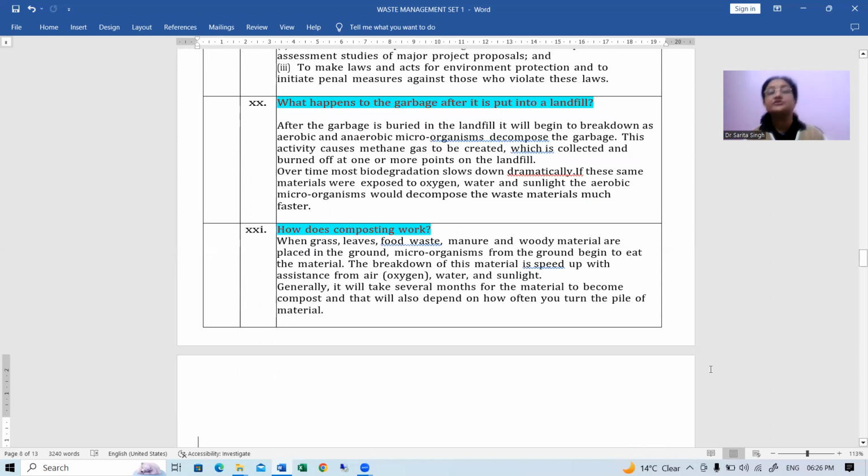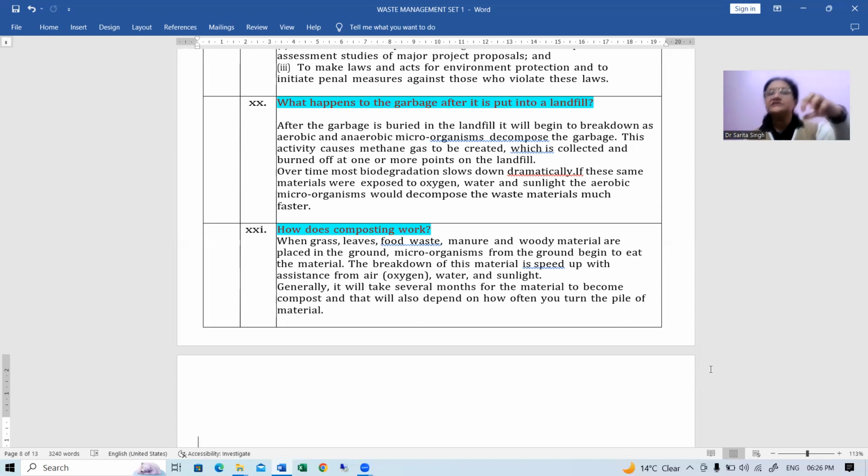Then next is: what happens to the garbage after it is put into a landfill? After the garbage is buried in the landfill, it will begin to break down as aerobic and anaerobic microorganisms decompose the garbage. Okay, though it takes a long time, it happens. And this activity causes methane gas also to be created, which is again collected and burned off at one or more points on the landfill.